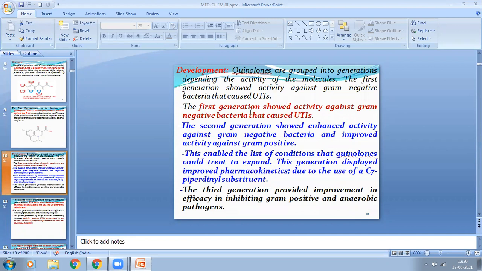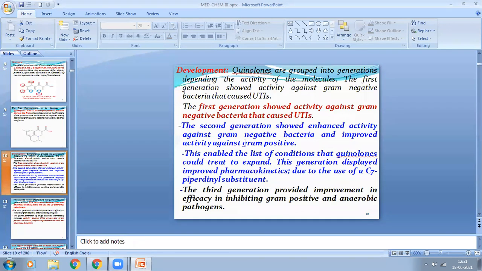See, the first generation of fluoroquinolones shows activity against the gram-negative bacteria that cause urinary tract infections. Remember, the first fluoroquinolones are only active against gram-negative bacterial infections causing UTIs. Now, the second generation showed enhanced activity against the gram-negative bacteria and improved activity against the gram-positive also.